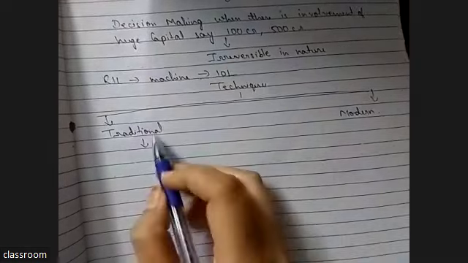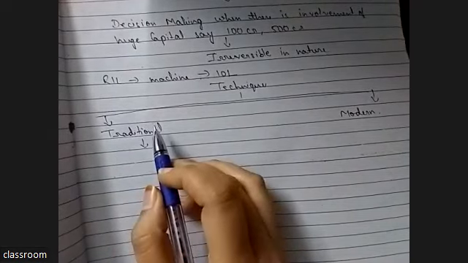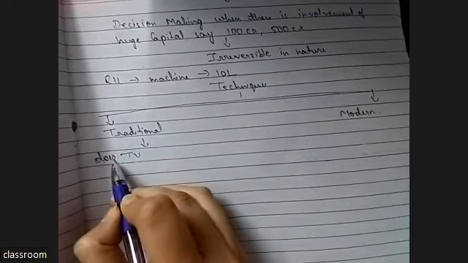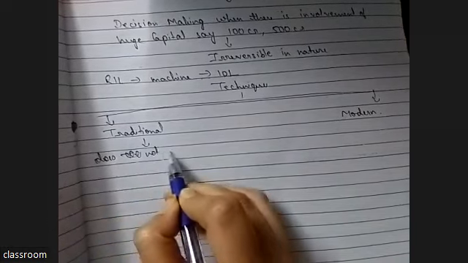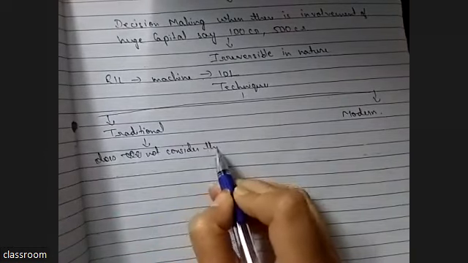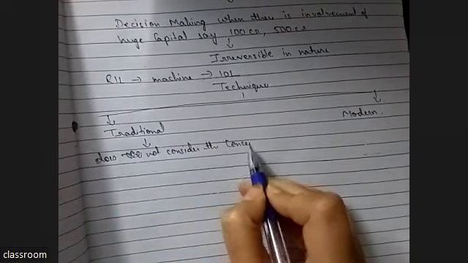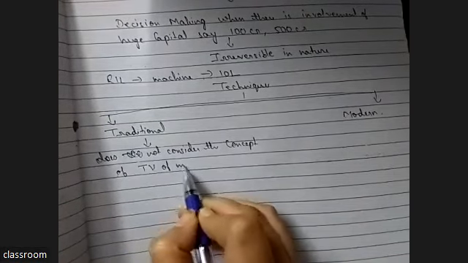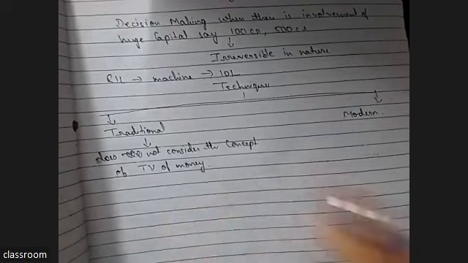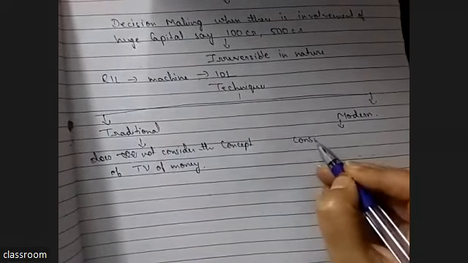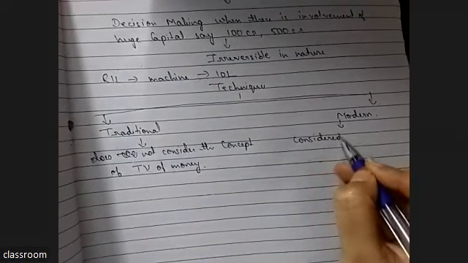So the traditional method does not consider the time value of money. But in modern techniques, they have considered this concept.